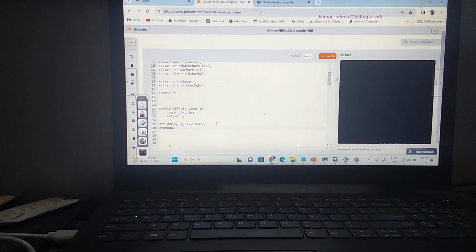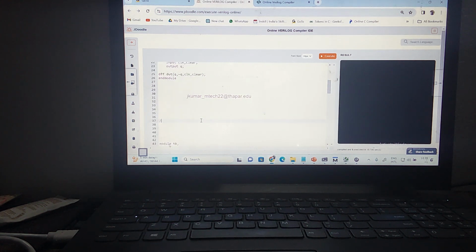In the module, by instantiating the D flip flop, I have modeled the T flip flop. How? Q is complemented and that is fed to your D. So in the D flip flop, Q is the output, and the inputs are not of Q, clock and the clear. So let me comment these lines first in the test bench. Then I'm going to run this T flip flop.